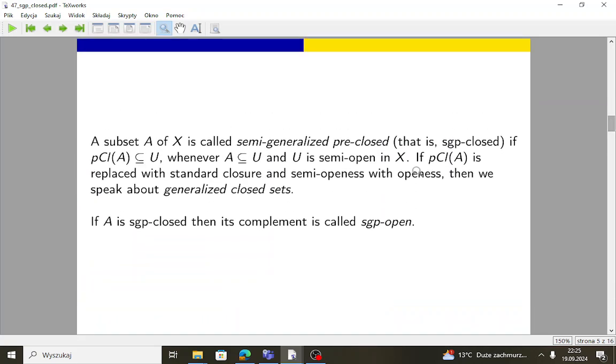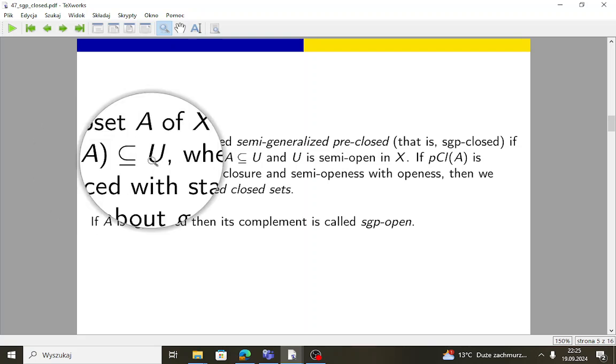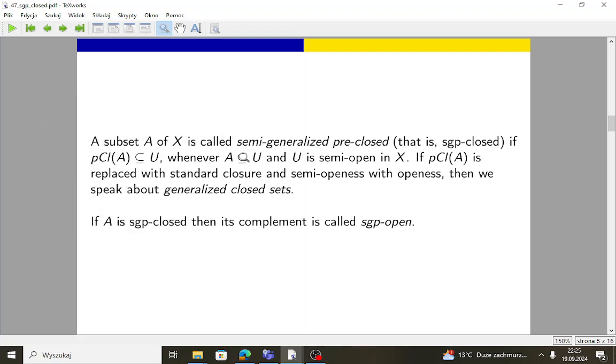And now, our authors, Bhat and Navalagi, introduce semi-generalized pre-closed sets. A is sgp-closed if the pre-closure of A is contained in U whenever A is contained in U and U is semi-open in X. So there are three aspects, yes?